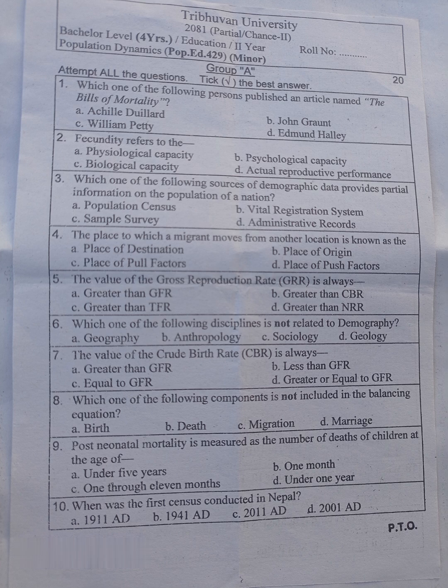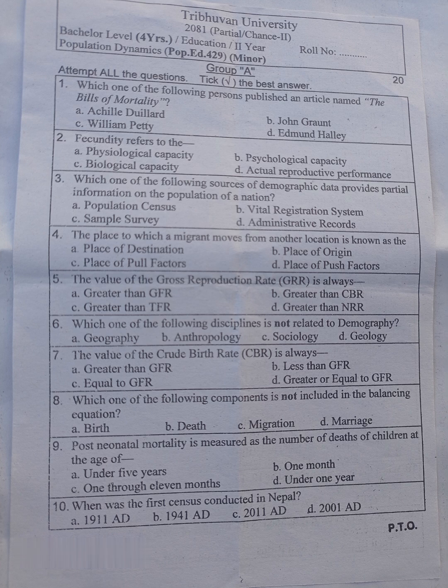6. Which one of the following disciplines is not related to demography? A. Geography, B. Anthropology, C. Sociology, D. Geology. 7. The value of crude birth rate CBR is always ... A. greater than GFR, B. less than GFR, C. equal to GFR, D. greater or equal to GFR. 8. Which one of the following components is not included in the balancing equation? A. Birth, B. Death, C. Migration, D. Marriage.